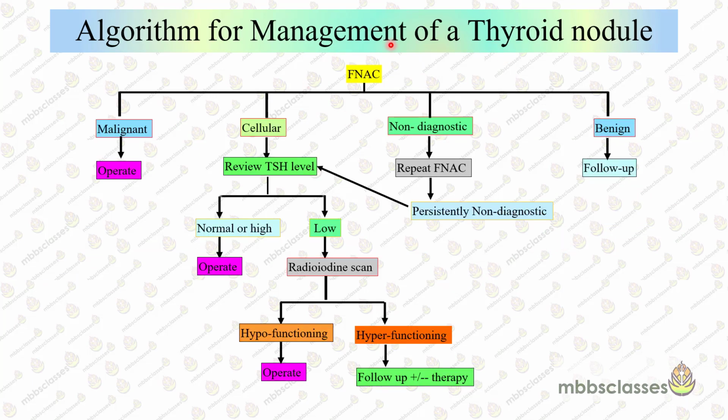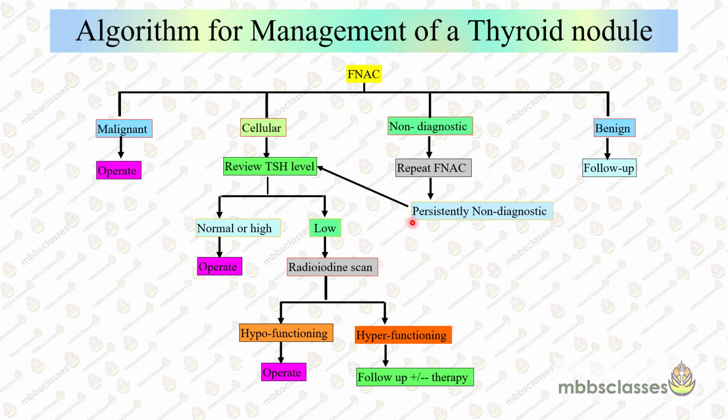Now, FNC is reported from Bethesda 1 to 6. So, this is the Bethesda 2. You can see this is benign. If it comes as benign, keep the patient on follow-up. If it is malignant, no question, operate the patient. Now, confusion occurs when the report comes as non-diagnostic. What will you do in that case? Then advise the patient to undergo repeat FNC.